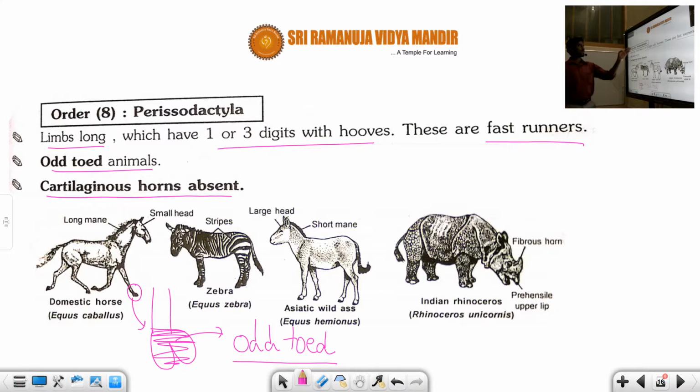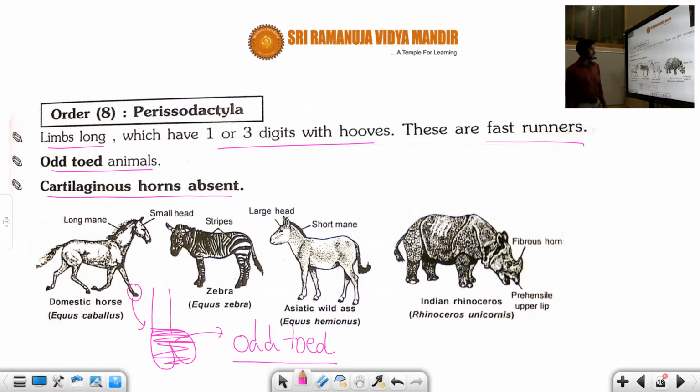What is it, students? Perissodactyla, it is the 8th order. It has 1 to 3 digits with hooves. These are very fast runners. The hoof is very hard in nature, and when it touches the earth well, it creates a sound, tuck tuck, something like that. So here is the hoof, as we can observe in the horse. And the cartilaginous horns are absent.